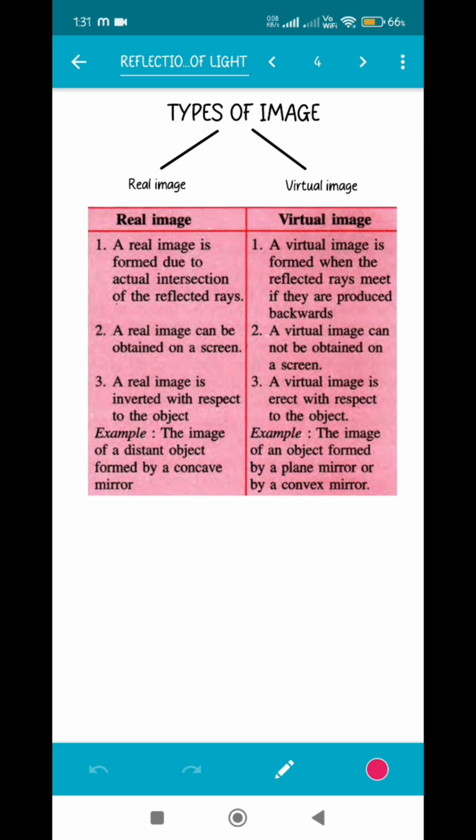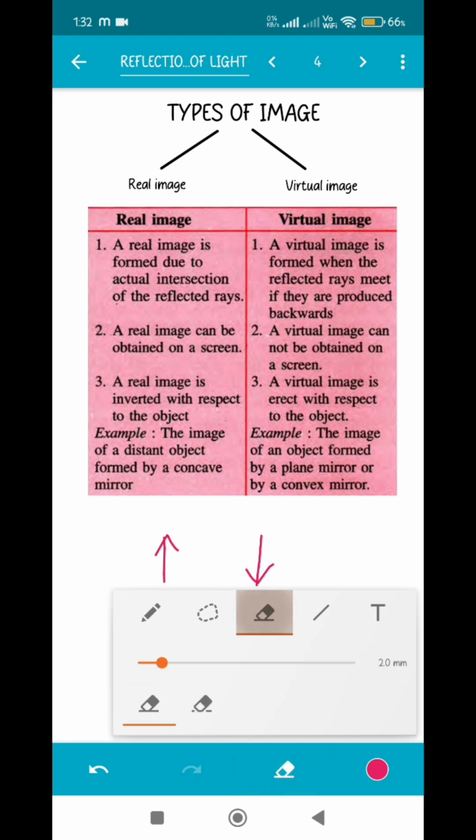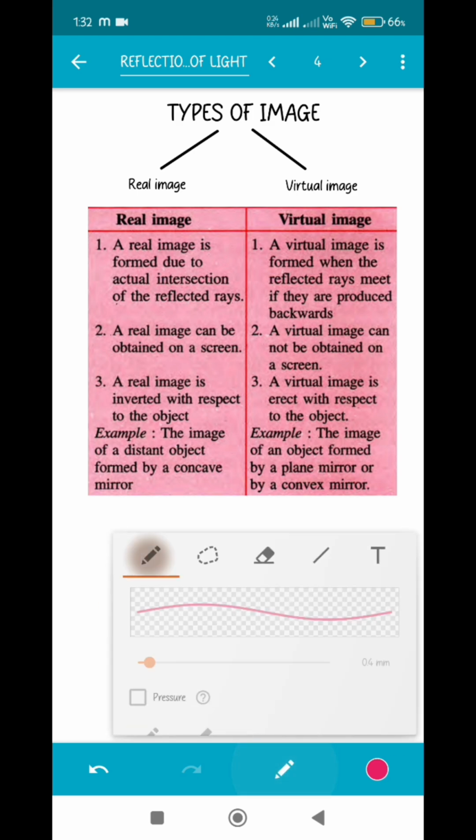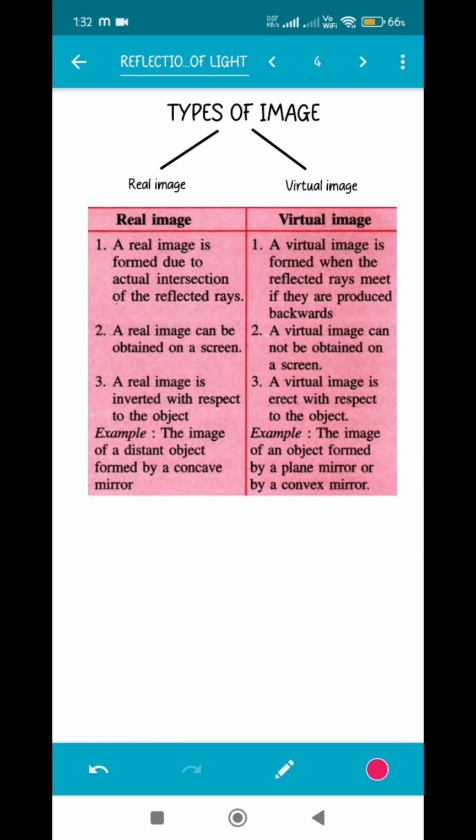That means your head is remaining in the upright position only and your legs are in the downward position itself. But in case of real image, you know what happens? If the object is like this, the image will be formed in the inverted position. So whenever you see that the object and the image are exactly alike, that means it is a virtual image. That means the plane mirror that we use in our homes for looking at ourselves, that forms a virtual image always. Okay, now let's see what is the basic difference between these two types of images. A real image is formed due to the actual intersection of the reflected rays.